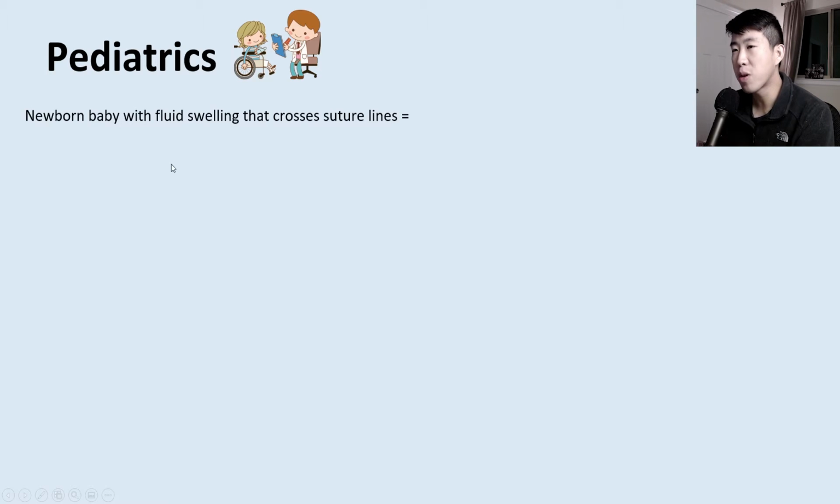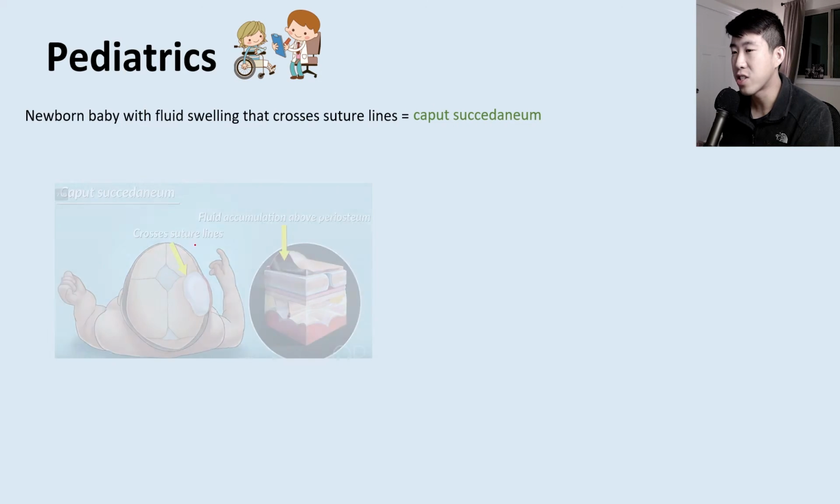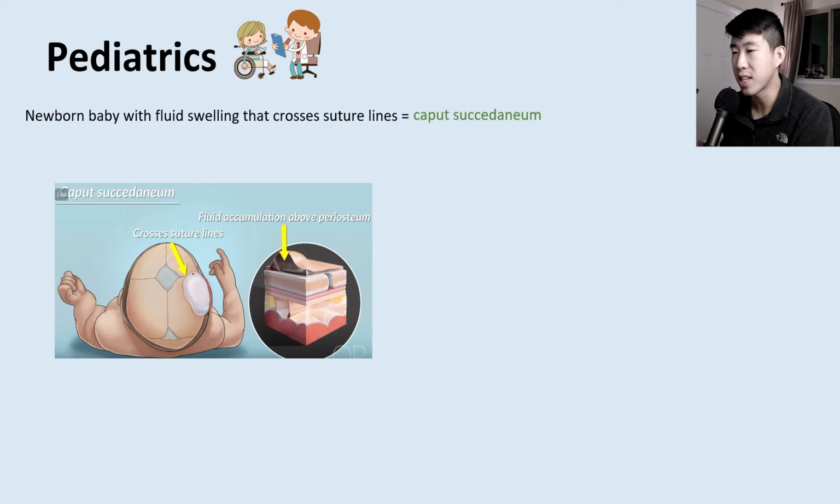What is a newborn baby that has a fluid swelling that crosses suture lines, and it's just fluid, it's not blood? That's going to be called caput succedaneum. A lot of people just say caput because it's kind of hard to say that. And so this is a good graphical depiction of this. It's a fluid swelling that's very superficial on the skull, often happens after delivery, and it does cross suture lines.